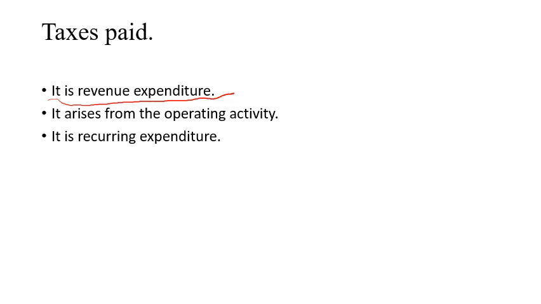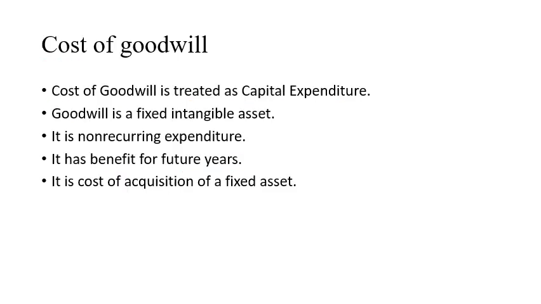It arises from the operating activity, because it is part of the routine of your business. Every year you will earn the income. It is income on your sales, so on that income you have to pay the taxes, and it is recurring expenditure, so it will be treated as revenue expenditure.